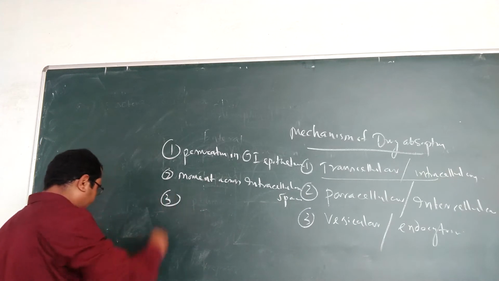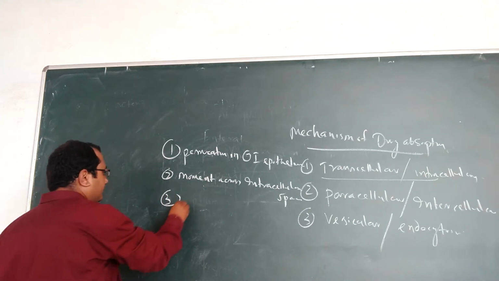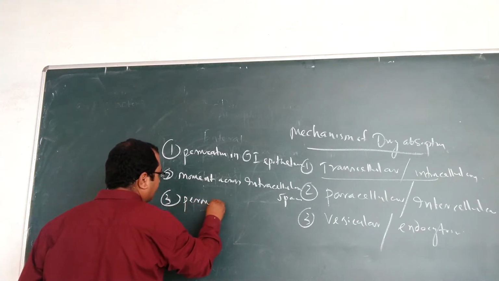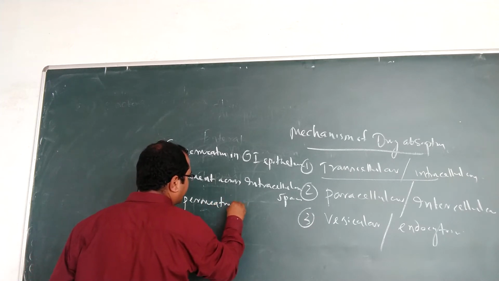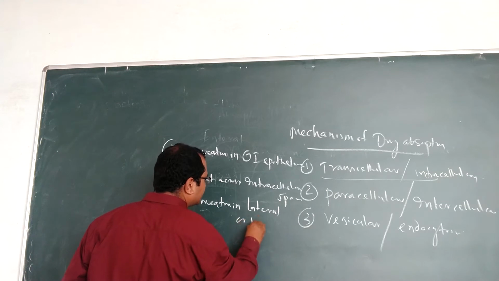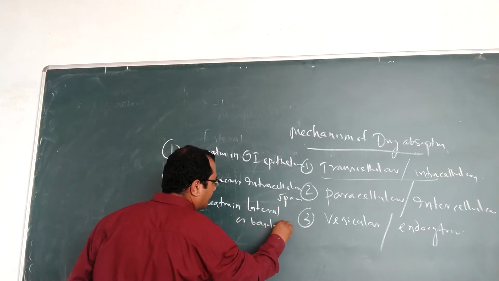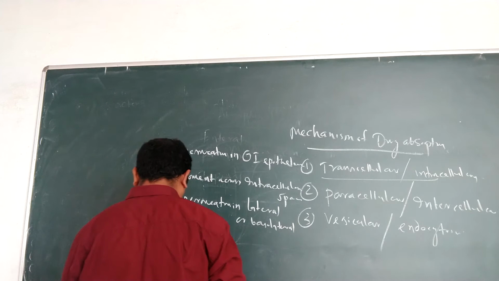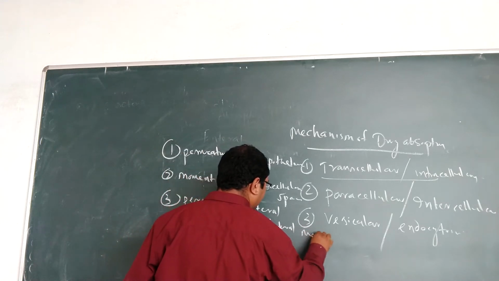Third one, permeation in the lateral or basolateral membrane.